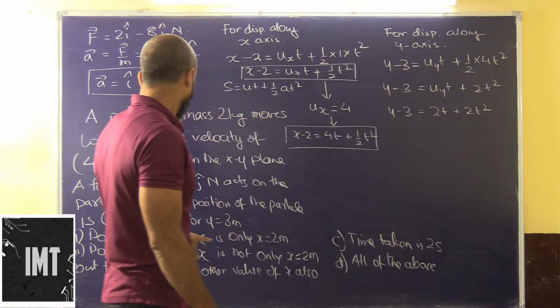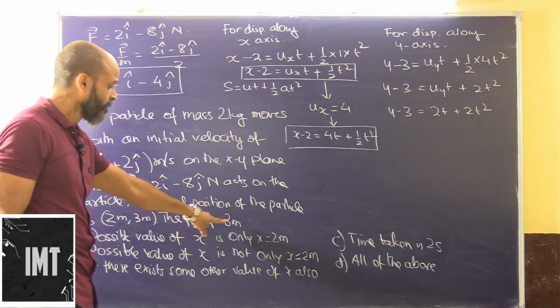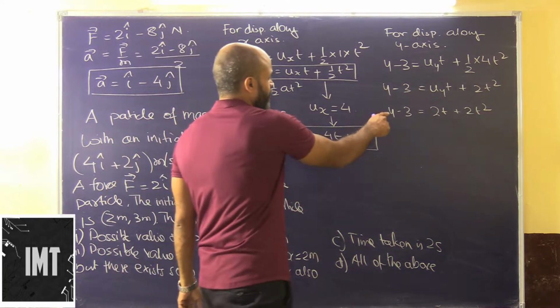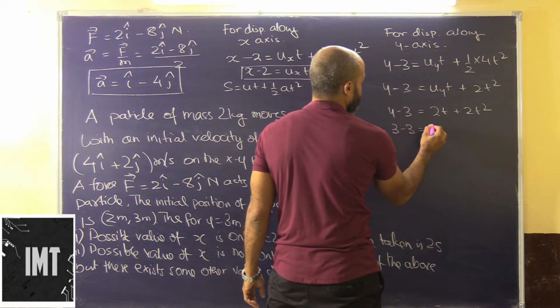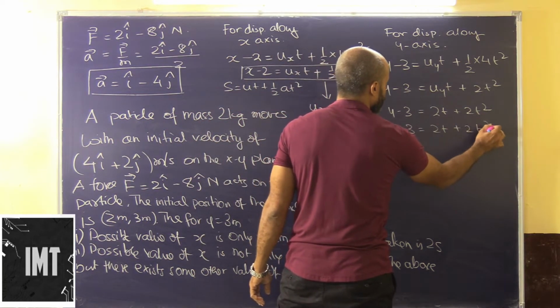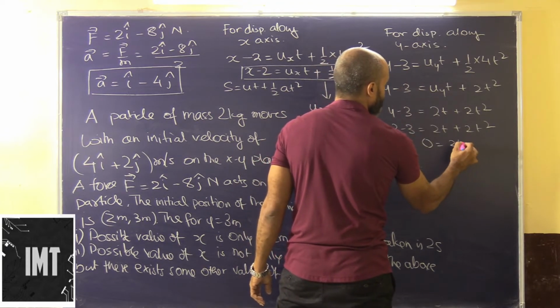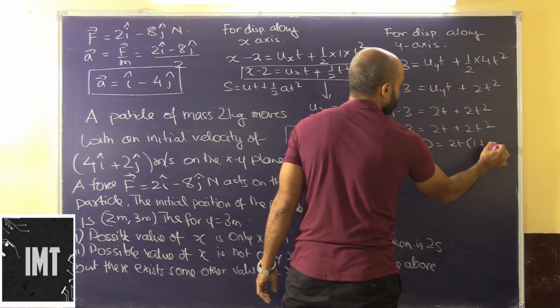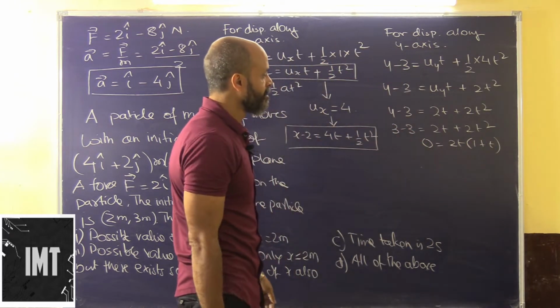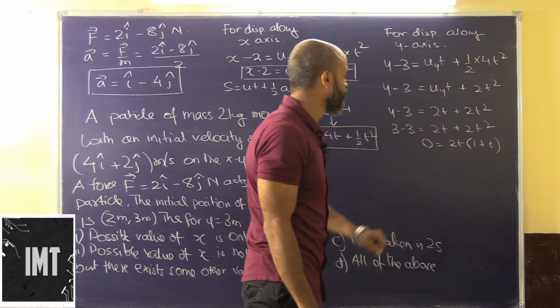Now when y is equal to 3, this will be 3 minus 3, that is 2t plus 2t square, that is 0 is equal to 2 into t into 1 plus t. It will be 1 plus t.